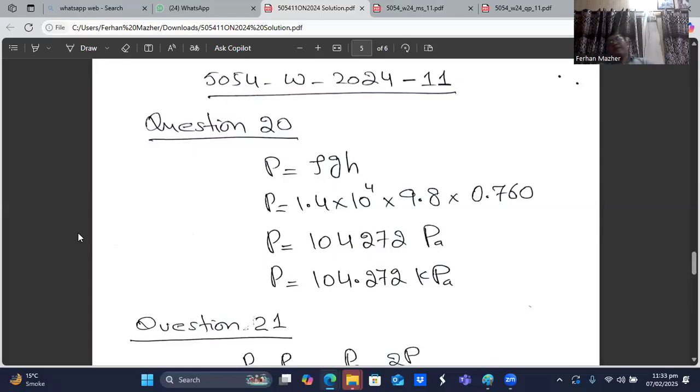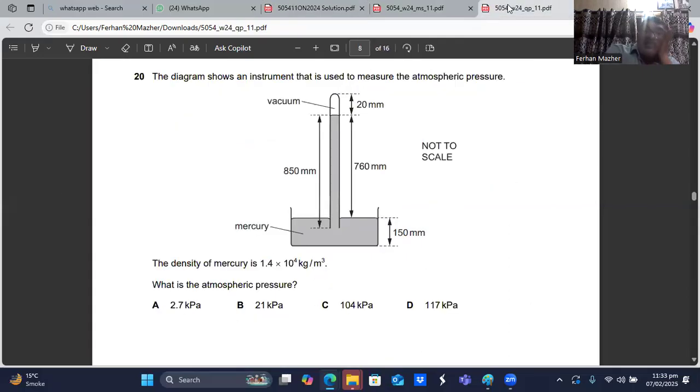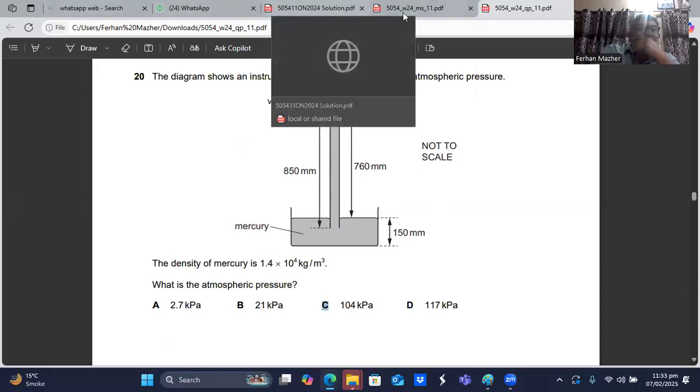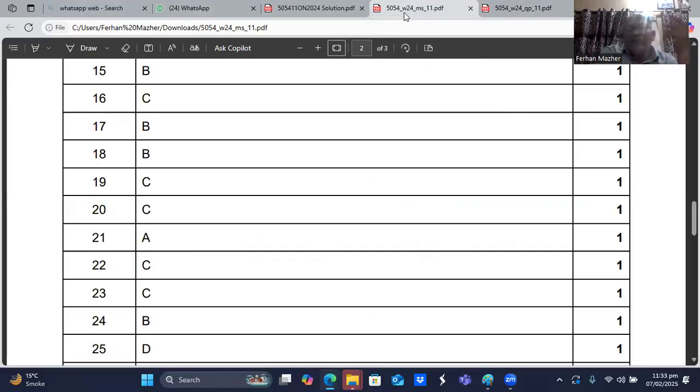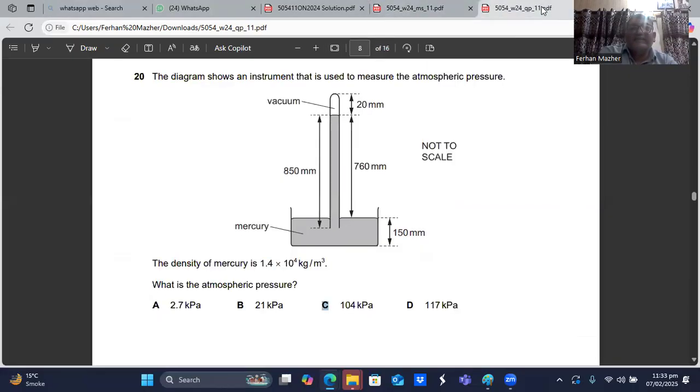So you just multiply them, you get 104,272 pascals, divided by 1000 so it will be converted into kilopascal. So you will have 104.272 kilopascal, about 104 kilopascal. So I think C is the choice. Question number 20, C is the right choice.